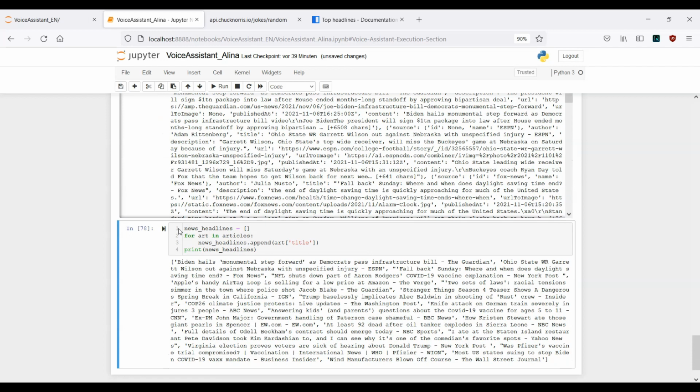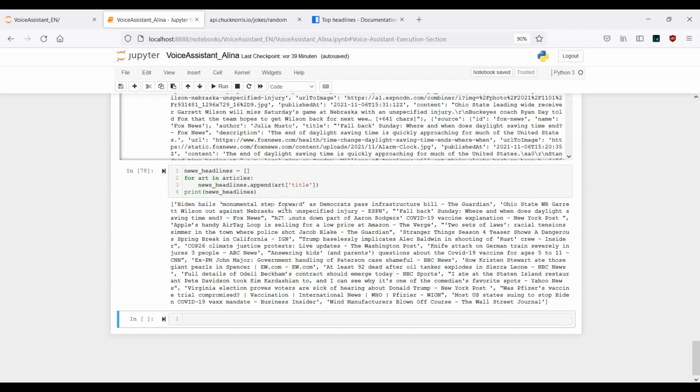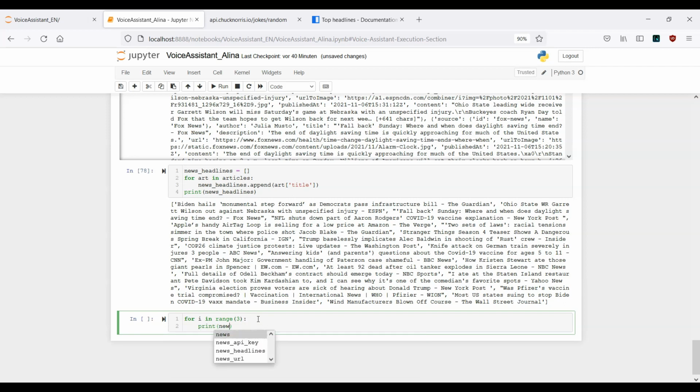And in the next step, we don't want to have everything here. We just want to have the first 3 titles, and not all of these elements here. That means, again, we need to write another simple for loop. Let's say for i in range 3, we want to print the first 3 headlines.